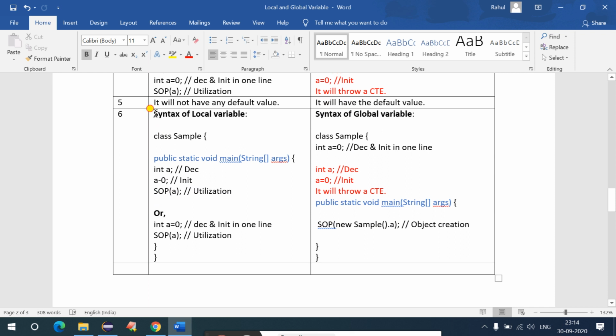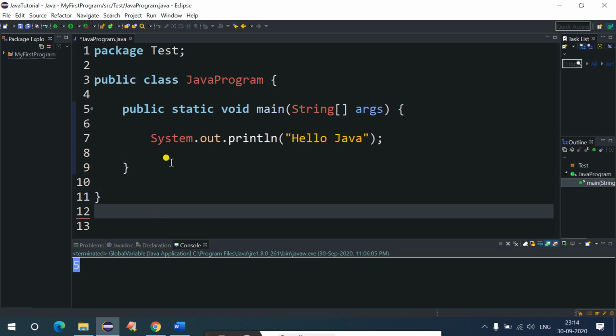If you talk about the syntax of a local variable, then you will have to declare and initialize it inside the methods. It could be the main method or a normal method or a constructor or blocks. But in case of a global variable, it has to be declared and initialized outside the method but inside the class. So this is the simple syntax of local and global variables. Now let's understand with an example.